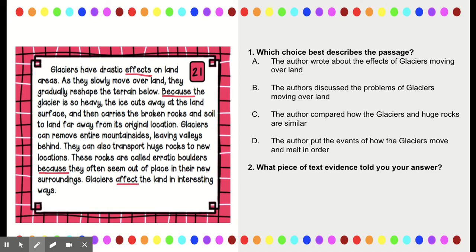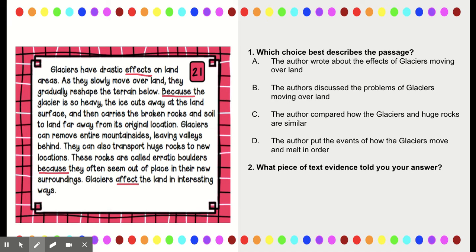So now that I'm kind of thinking cause and effect, I need to check myself, and I'm asking, what is the cause? What is the effect? Okay. Let's see. Glaciers have drastic effects on land areas. Glaciers affect the land in interesting ways. Okay, so I know that we're definitely talking about glaciers. That's kind of sounding like the cause to me, how glaciers move. And the effects are going to be things like the ice cutting away at the land surface, okay?